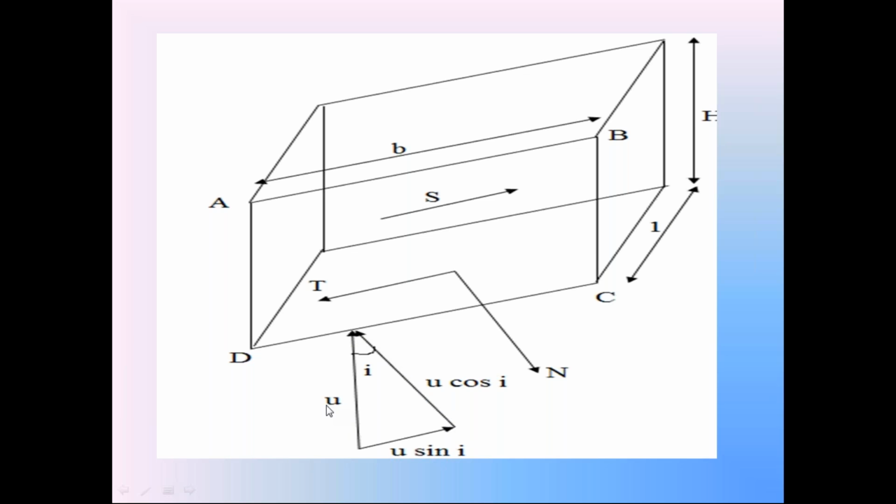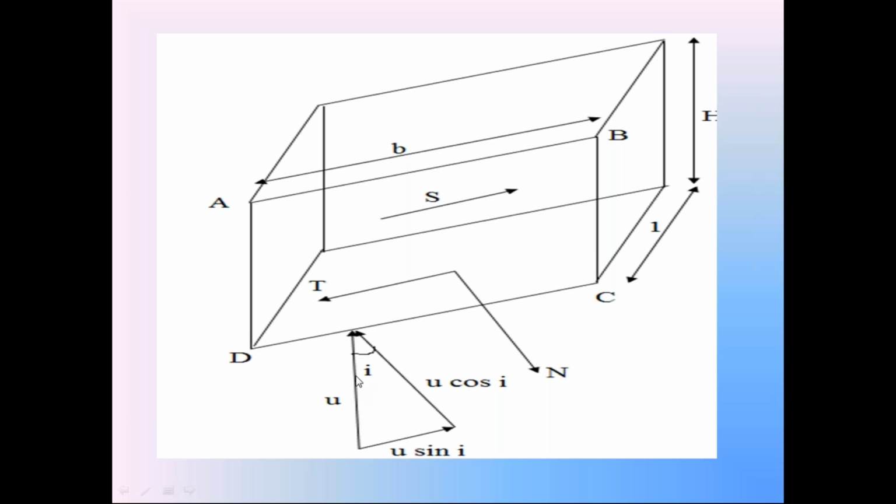Then you can also resolve this U into a tangential component. This component is parallel to surface CD, equal to U sin i. Just now we discussed the weight W resolved into normal component N and tangential component T. Normal component N is equal to W cos i, and tangential component T is equal to W sin i, same as for U.